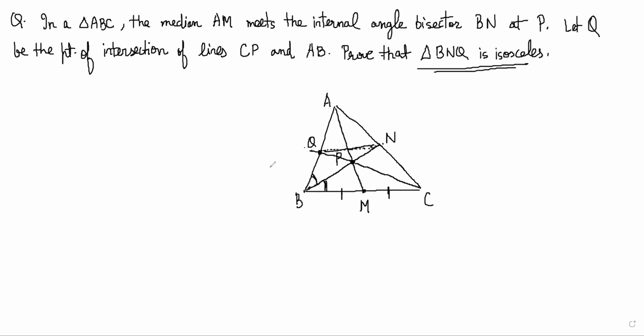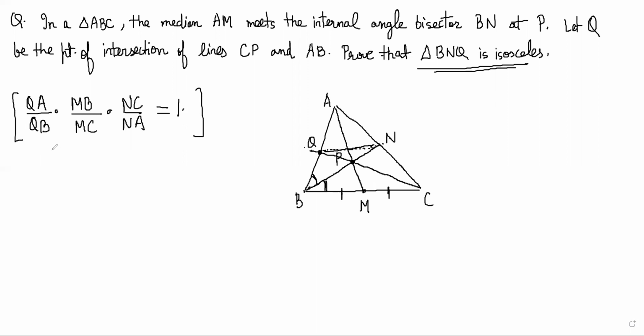So by the theorem, we have QA by QB multiplied by MB by MC multiplied by NC by NA, and this should be equal to 1, right? Because they are intersecting Cevians. So now notice that this result implies a lot of things. We already know that M is the midpoint of BC.